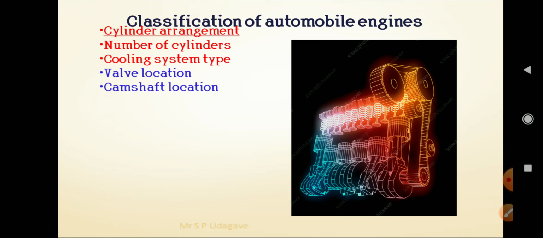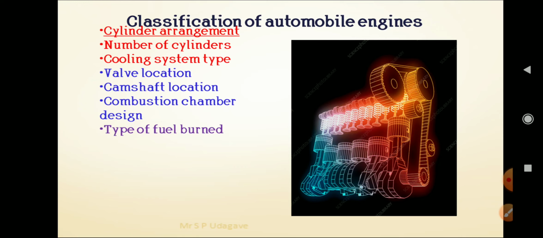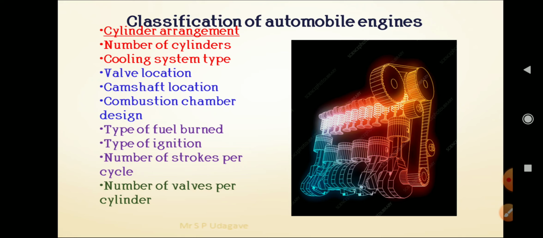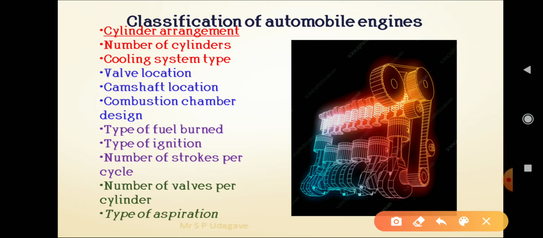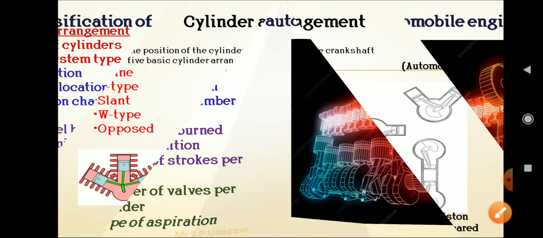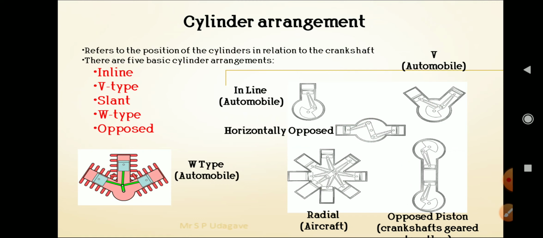Next one is the camshaft location, combustion chamber design, type of fuel burned inside the cylinder, type of ignition, number of strokes per cycle, 2 stroke or 4 stroke, number of valves per cylinder, and finally type of aspiration. Now these are the differentiating points, so we can see them one by one in the next slides. First we go through the cylinder arrangement.